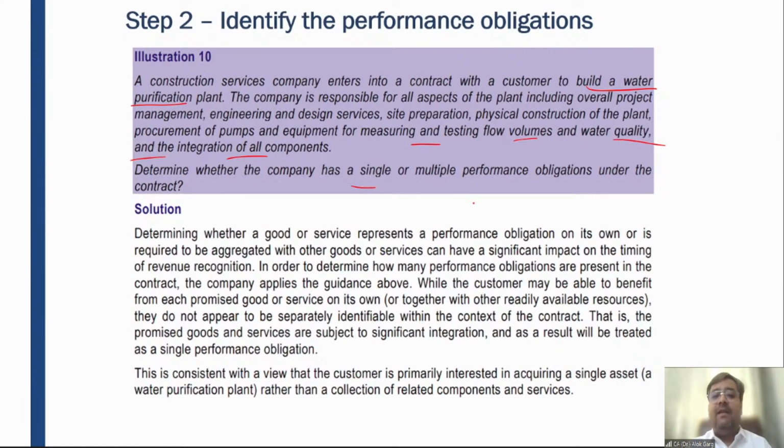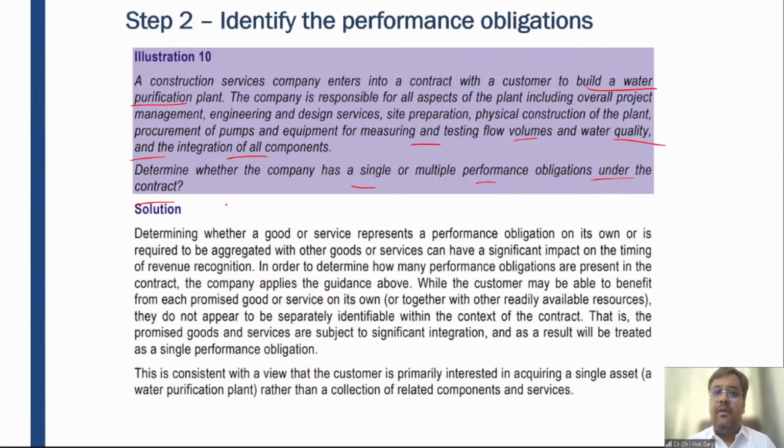Determine whether the company has a single performance obligation or multiple performance obligations under the contract. So friends, you are a customer. Sumit is a customer and Sumit wants to install a water purification plant. It's a big plant, okay? And Sumit has contracted with the construction services company led by Srishti.